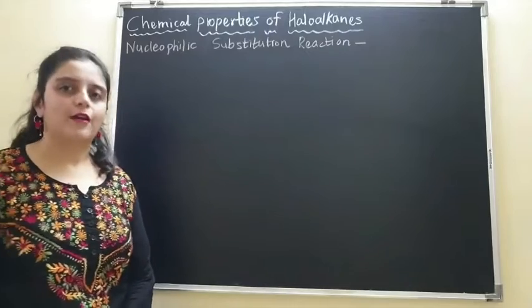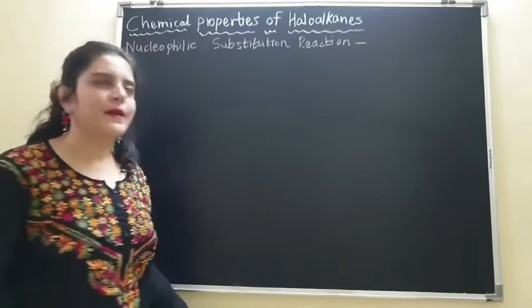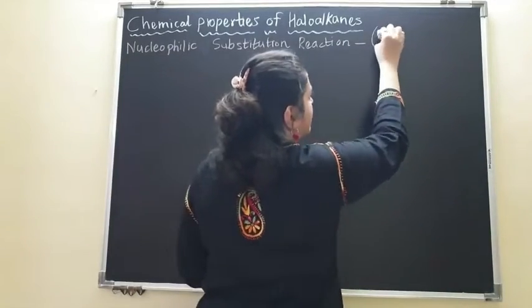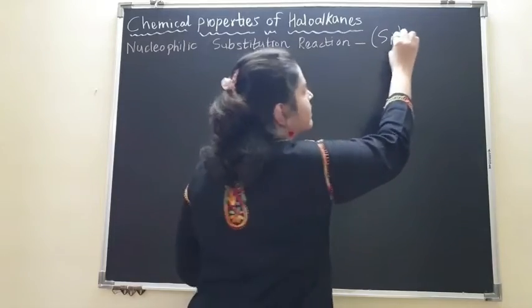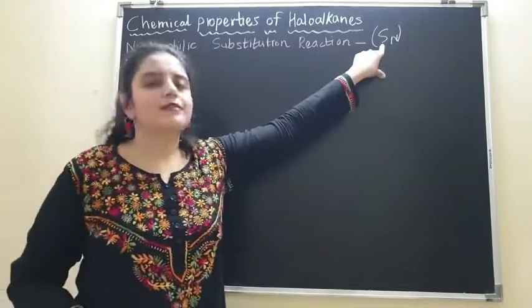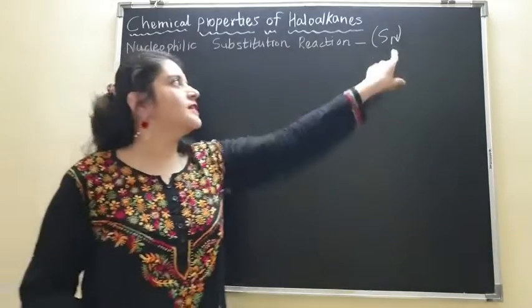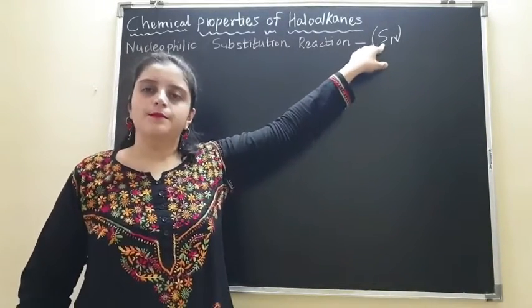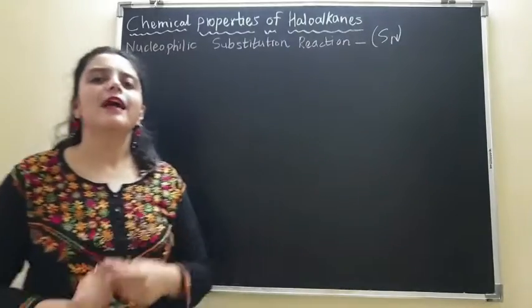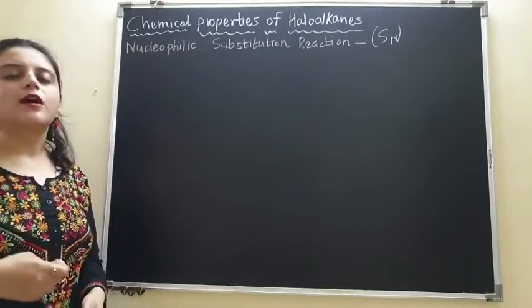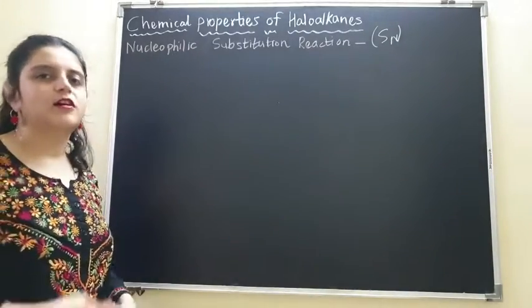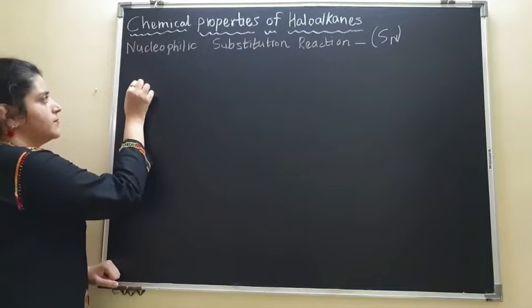Now, substitution reactions of haloalkane are also represented by SN, where S stands for substitution and N stands for nucleophilic. So this is nothing but nucleophilic substitution reactions of haloalkanes. Let us first draw the general structure of haloalkane.